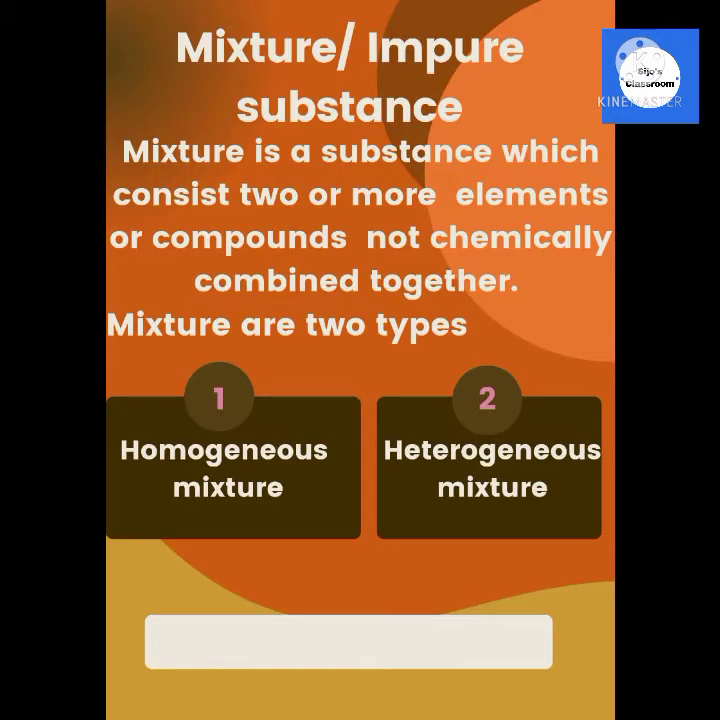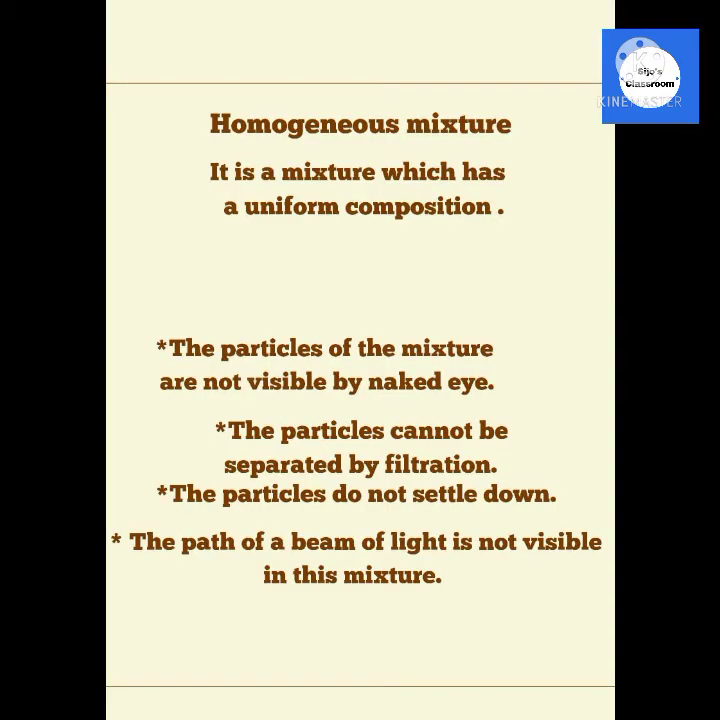Mixture. It is also known as impure substances. A mixture is a substance which consists of two or more elements or compounds not chemically combined together. Mixtures are of two types: homogeneous mixture and heterogeneous mixture. Now we will see what is a homogeneous mixture. It is a mixture which has a uniform composition.